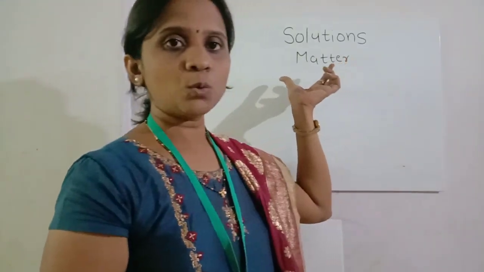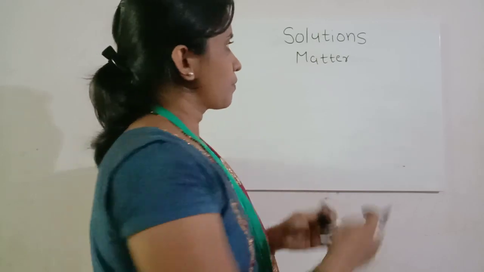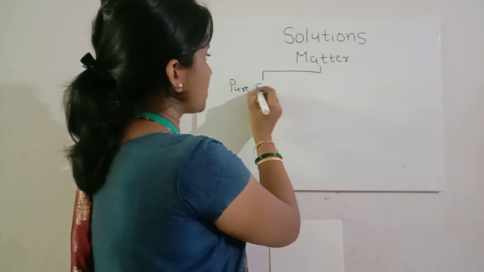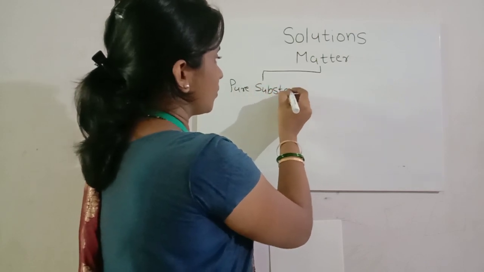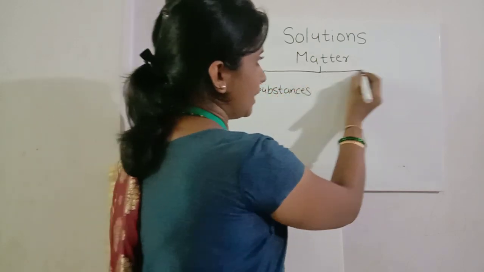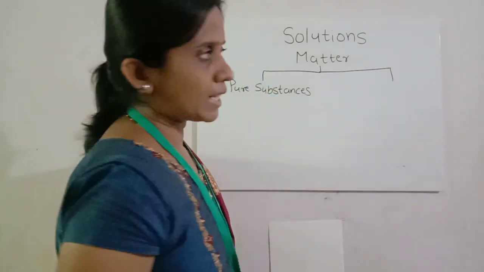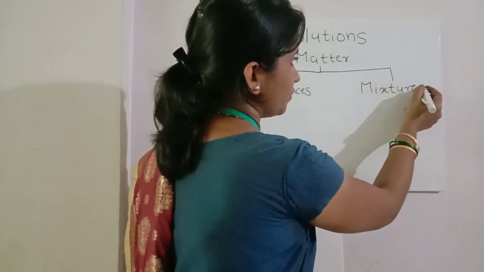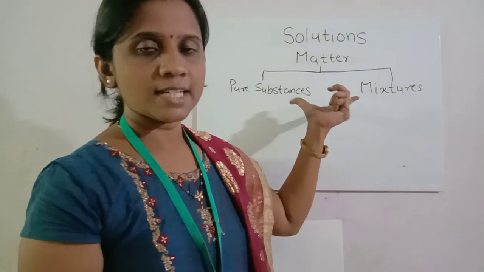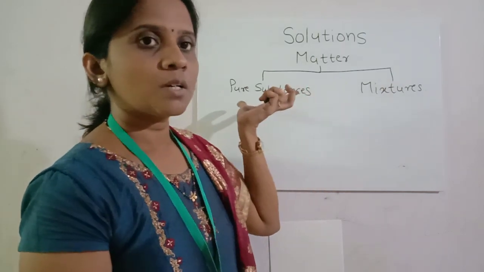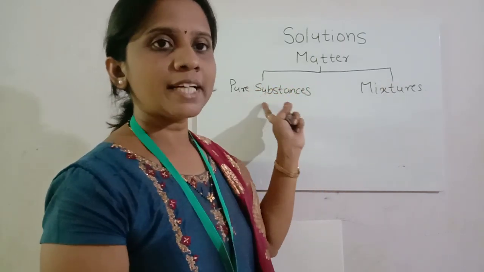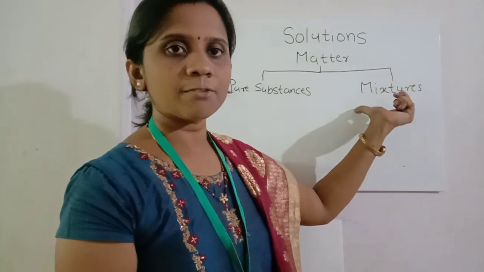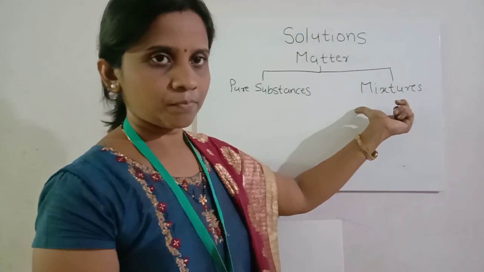Now there are two types of matter. First type is pure substances and the second type of matter is mixtures. What is the difference between these two? Pure substances have definite chemical composition and mixtures do not have definite chemical composition.